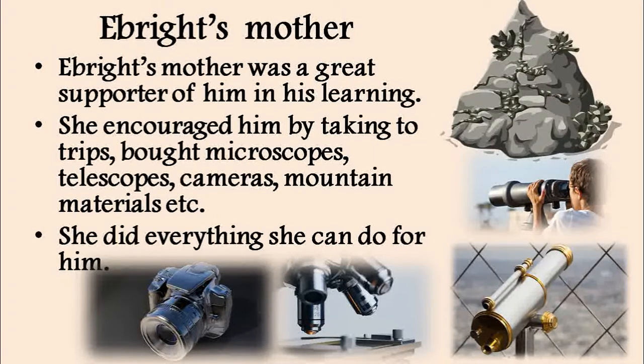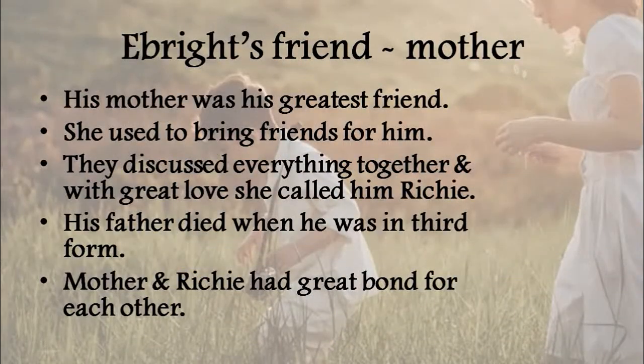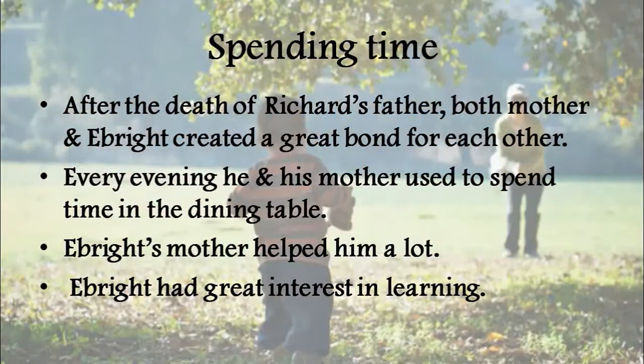His mother always called him Richie. They became so intimate because when Ebright was in the 3rd grade, his father died. So Richard and his mother created a greater bond with each other. Whenever they got time, they spent it together. In the evening, his mother talked with him, helped him in his studies, and he very interestedly did all the activities given by her. After the studies, she used to give some extra work.